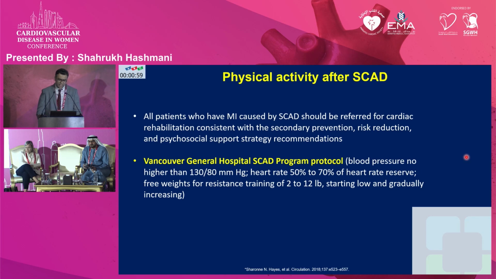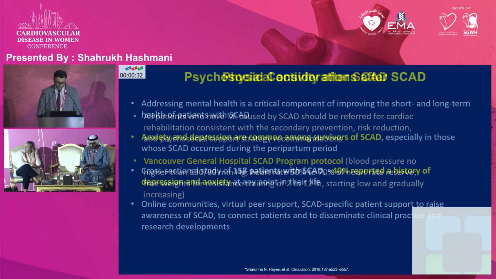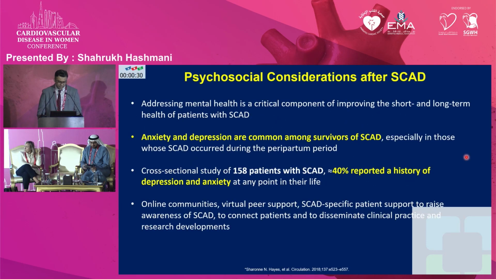Regarding physical activity, like in our case, I forgot to mention, the patient prior to discharge was enrolled in the physical therapy unit, and subsequently she followed up for about 6 months and did quite well on the physical therapy aspect as well. There's a general protocol available from the Vancouver group where they don't target blood pressure beyond 130/80, heart rate of about 50 to 70, and free weights for resistance training. They start slow and gradually build up.